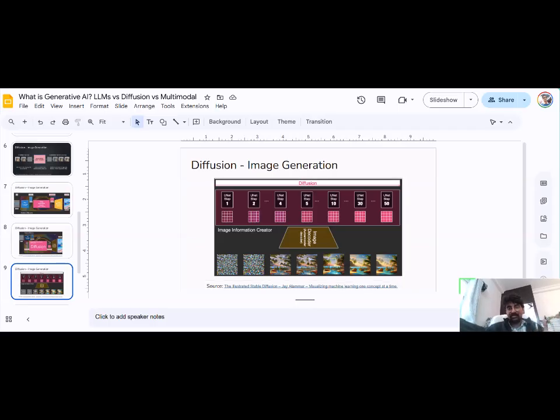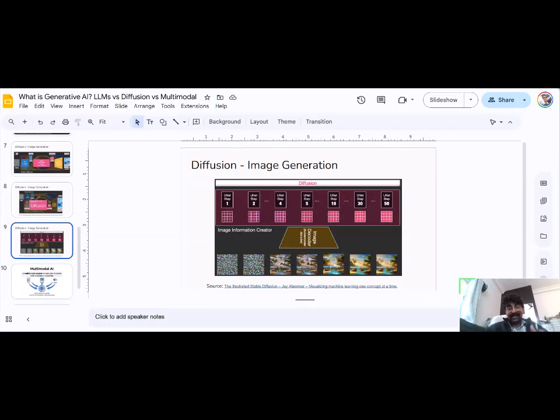In step 2, it's improved and removes more noise. Again it removes noise, and finally we will get whatever output you expected from the input prompt. That is called the diffusion process. At the end of the diffusion process you will get an image information array that is passed to the image decoder, and you will get your final image. So that's how image generation works, and I think it will extend to video generation also.